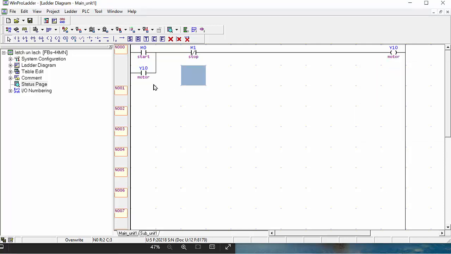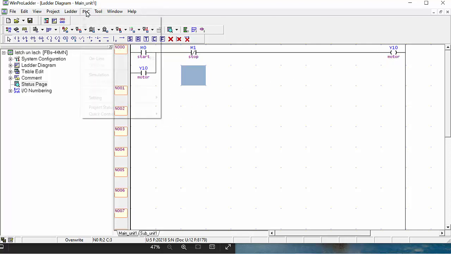And now simply you have to understand: M0, when pushed, is your outside push button, and gives the signal to your Y10. When Y10 turns on, it takes the signal directly from here, and this current comes from here and goes to your Y10. After that, your Y10 will be continuously held. You can make this for on-off control, and can also call this program on-off control.